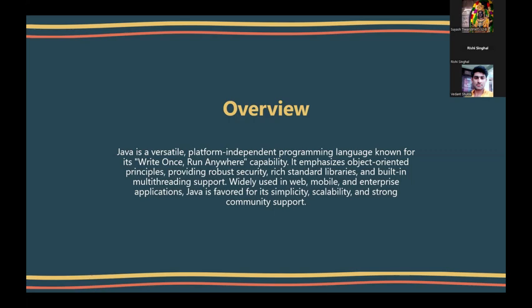This problem was actually removed in Java, because the program which we write in Java can easily be run on any other platform. So that is why it is a platform independent language. And moreover, Java uses certain object-oriented programming principles that make it much easier to use. Moreover, there are several security features provided. There are standard libraries, which we now know as frameworks, which are being used to make this particular language